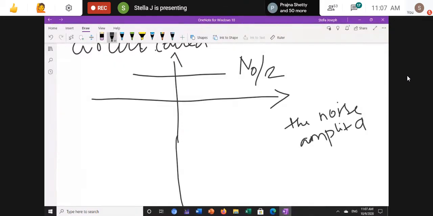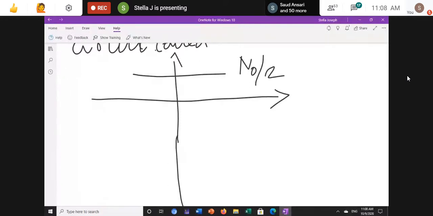There is a broad concept behind white noise. I don't want to go deeper because we are not going to consider it anymore. If you want the deeper concept, just ask me and I will take a lecture on it. For now, study that the power spectral density of white noise is n0 divided by 2.